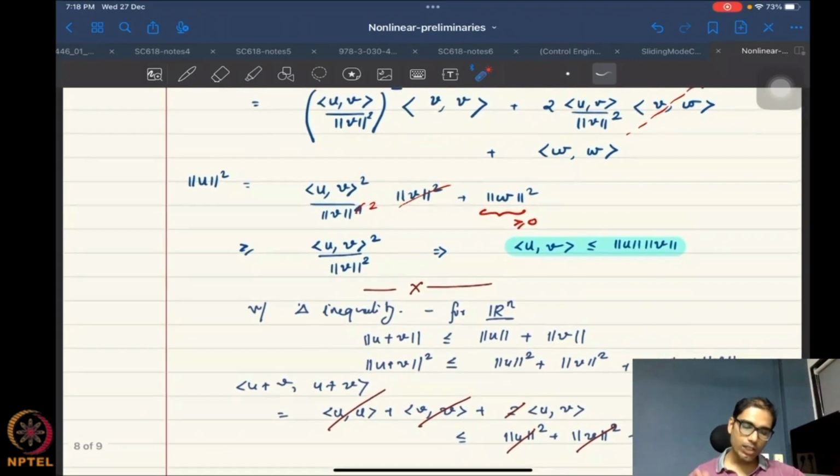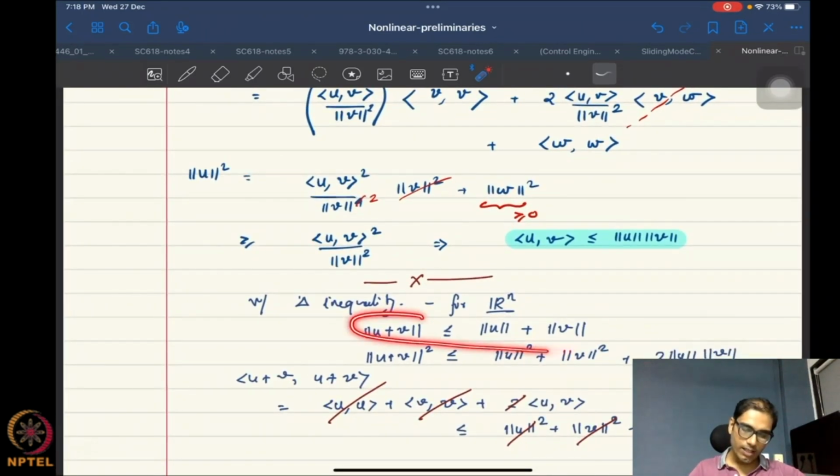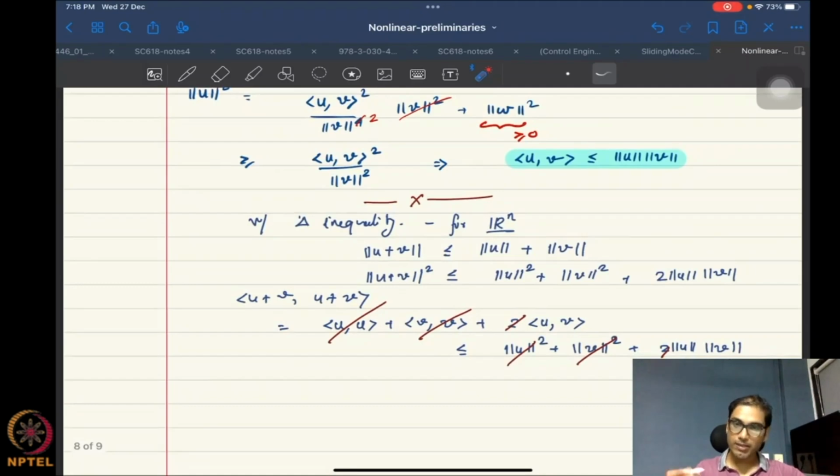In fact, in Rn you can do something even simpler. You have this triangle inequality from the typical norm in Rn, and then you just expand both sides. You take a square and then expand this side. On the left hand side, you have norm u plus v squared, which is basically this quantity in an inner product space, using the norm induced by the inner product. And so you get the inner product of uu, inner product of vv, plus twice uv. This cancels with this, and the 2 cancels out here. And so I'm left with uv less than or equal to norm u times norm v.